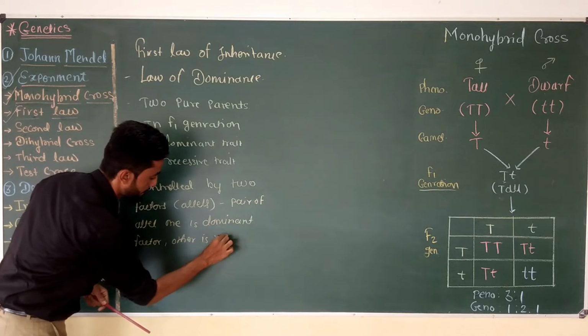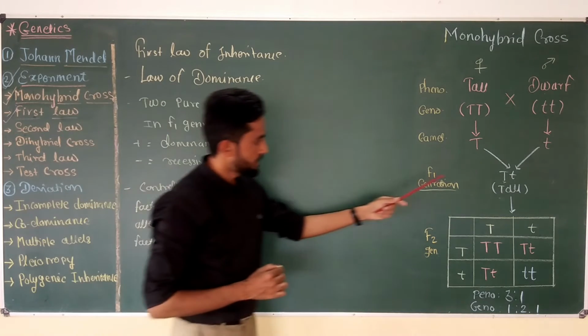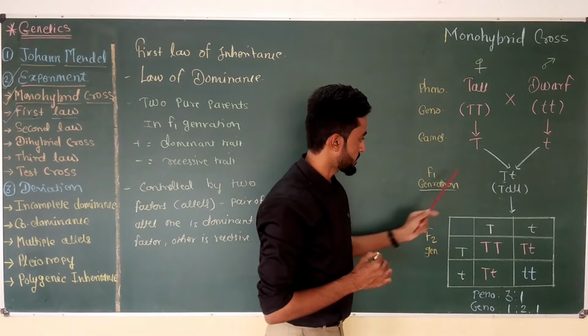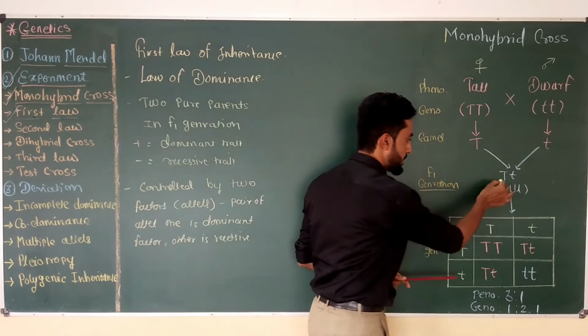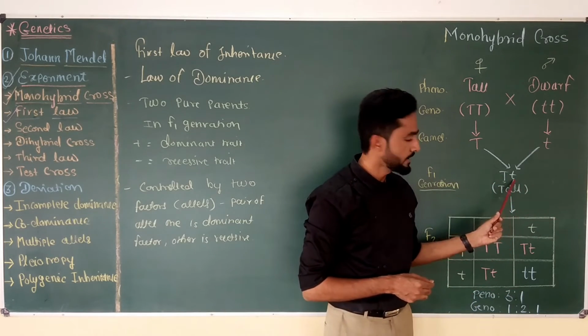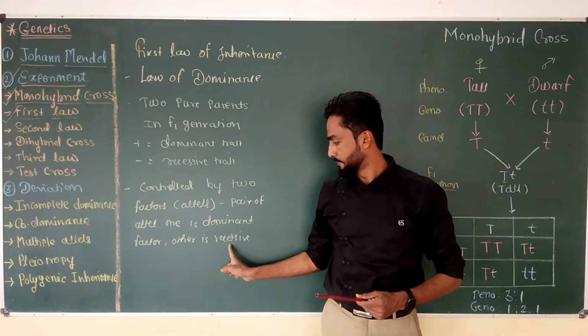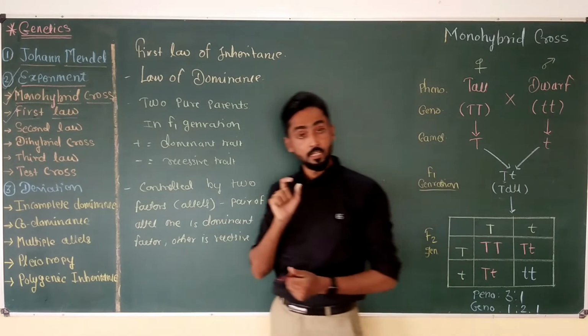That means if we consider this capital T small t type of F1 generation, in this case capital T is the dominant allele while small t is the recessive allele. So this is another conclusion of the law of dominance.